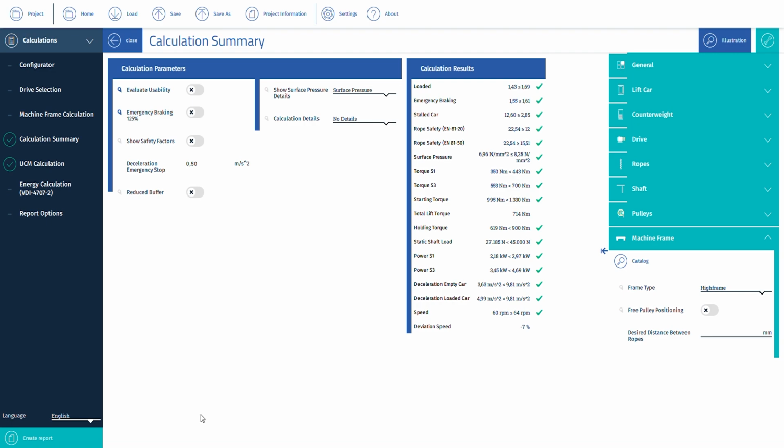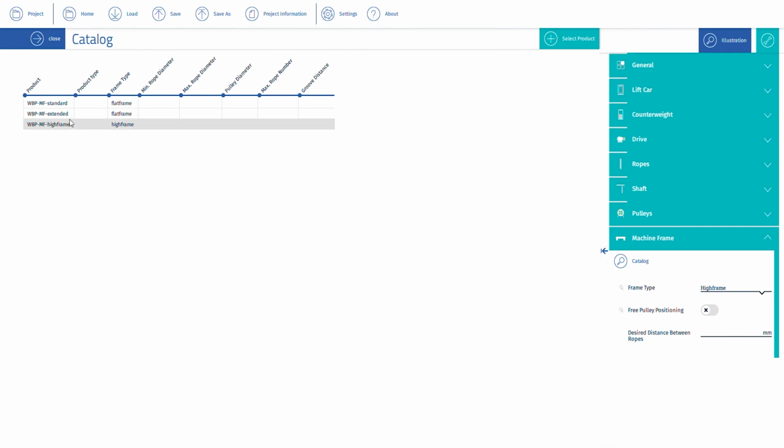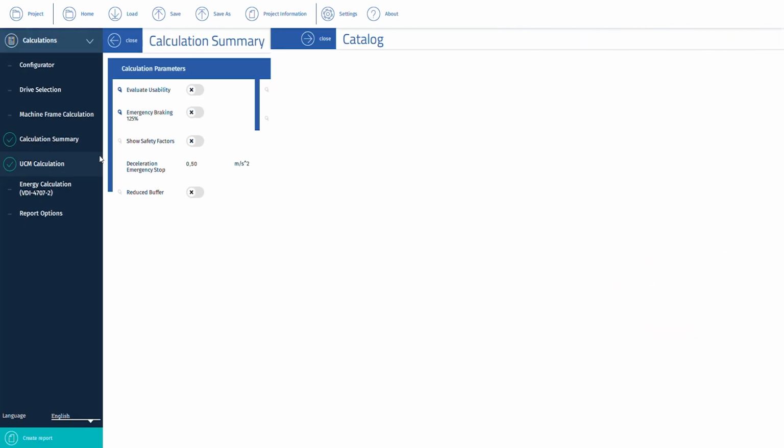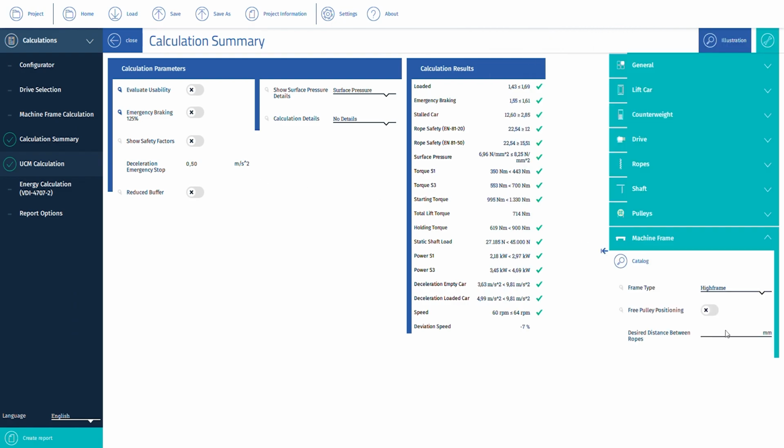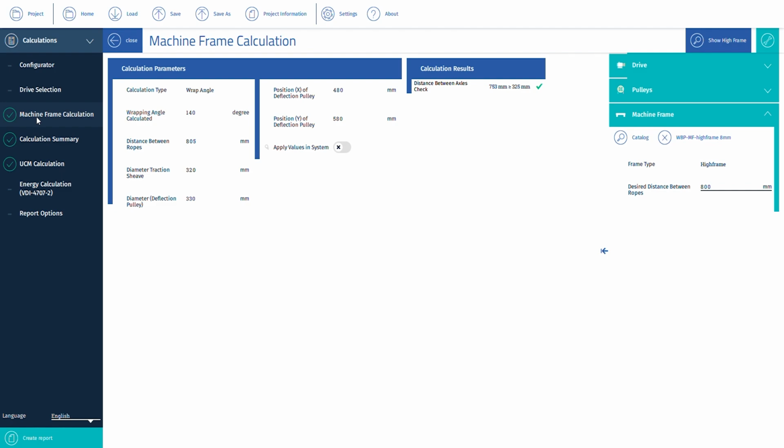Now, dependent on the chosen design, we have to apply the correct solution. Additionally, we have to add the required drop. As a result, you will get an already calculated bedplate, and to avoid mistakes in the other steps of the calculation, you can apply the values in the system.